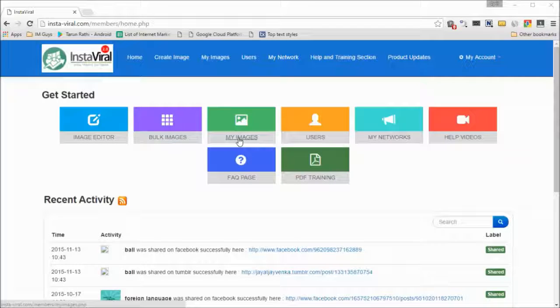Then we've got My Images. This is where you will see a list of the images that you've created, and Users. So if you are running a team, you can give access to your team members or your VA and they'll be able to do this on your behalf. Then you can see a list of all the different social media accounts or different accounts on different websites that you've added to InstaViral inside My Networks.